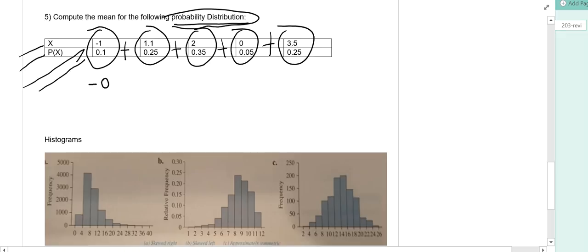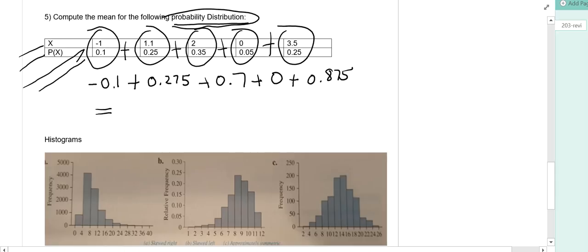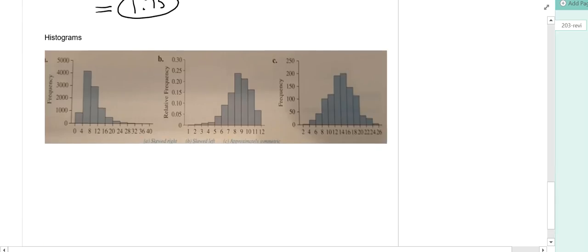First one, negative 0.1 plus 0.275 plus 0.7 plus 0 plus 0.875. When you add this together, you get 1.75, and that's the expected value or the mean associated with this probability distribution.